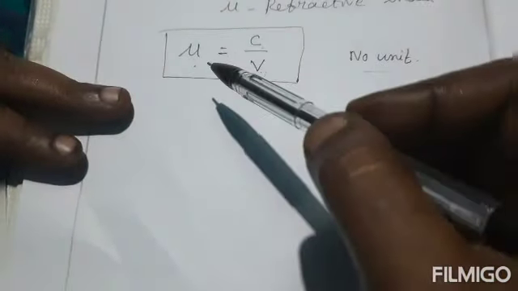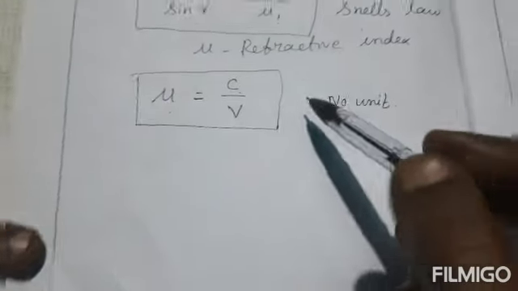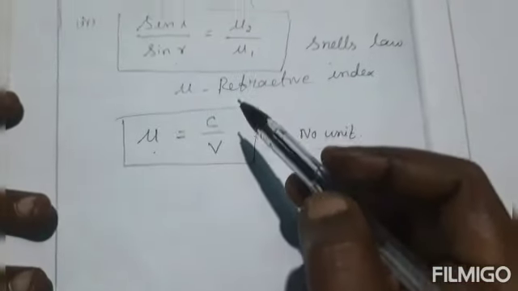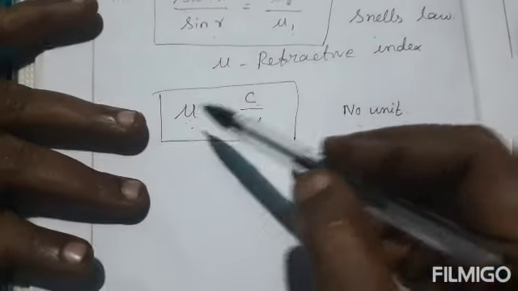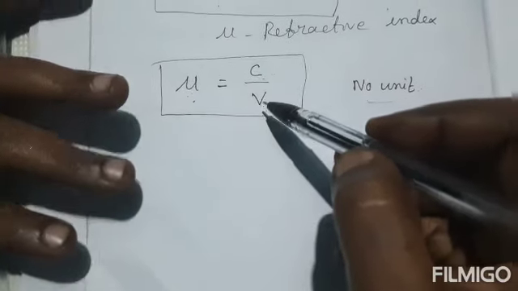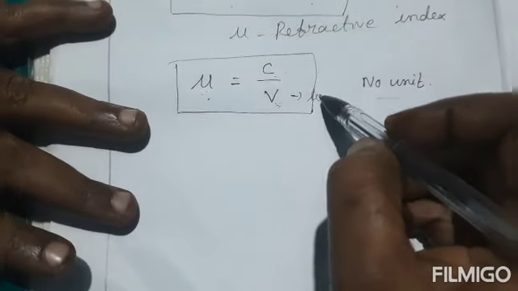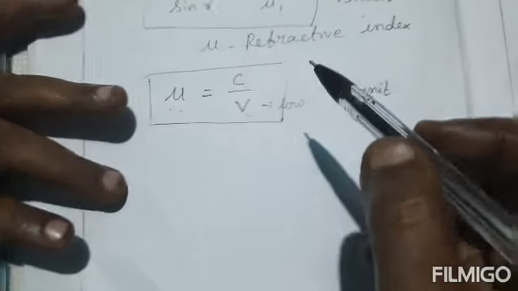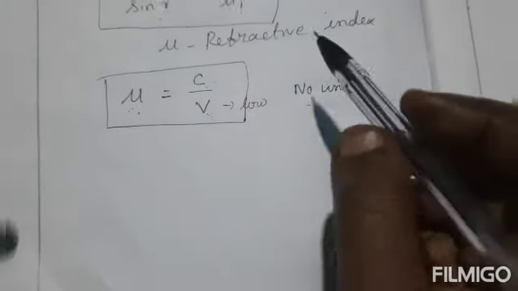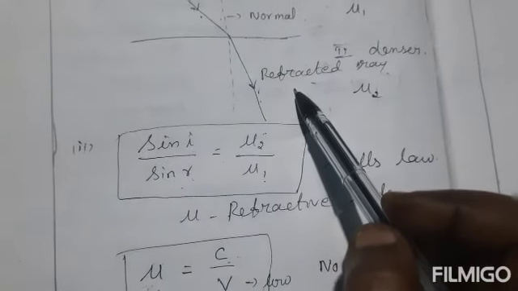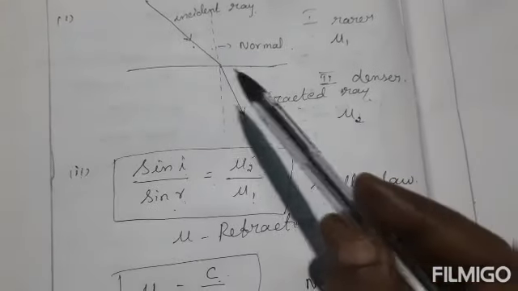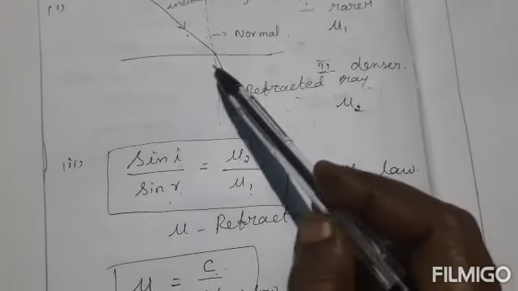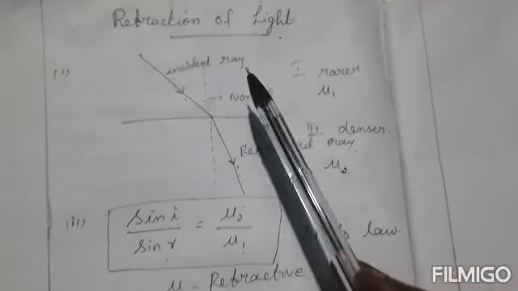Now, the speed of light in a medium is low if the refractive index of the medium is high. The speed of light in the medium low means the refractive index is high. When the light travels from the denser medium to the rarer medium, the refracted ray bends away from the normal and is drawn to the interface. So this much you have to learn in the refraction of light.